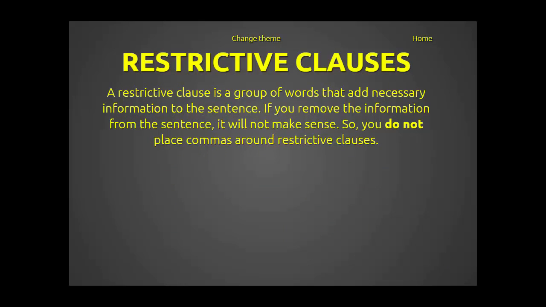Restrictive clauses. A restrictive clause is a group of words that add necessary information to the sentence. If you remove the information from the sentence, it will not make sense. So you do not place commas around restrictive clauses. Generally, as a writer, you kind of have to decide this, what's important, what isn't important. Sometimes it's obvious, sometimes it's not so obvious. So you have to kind of make that decision.